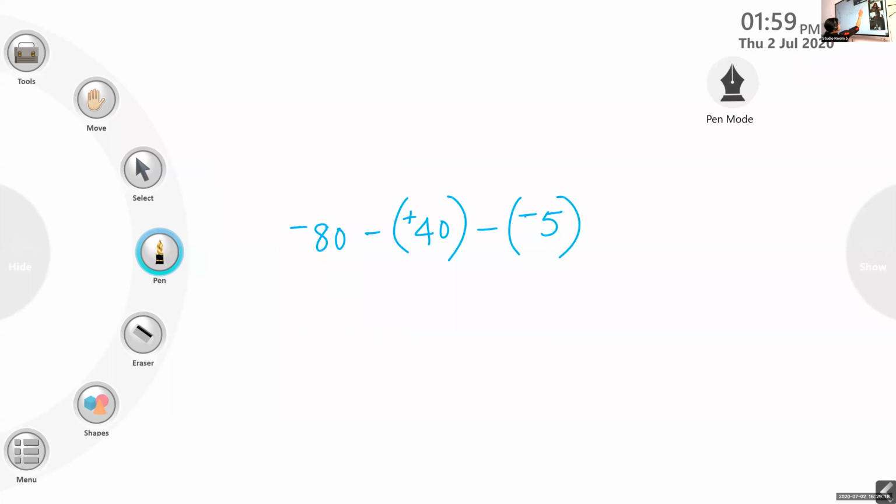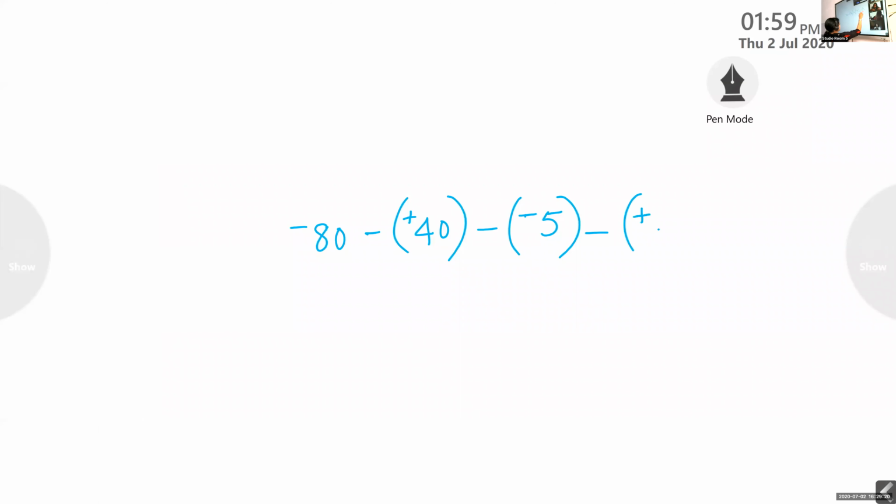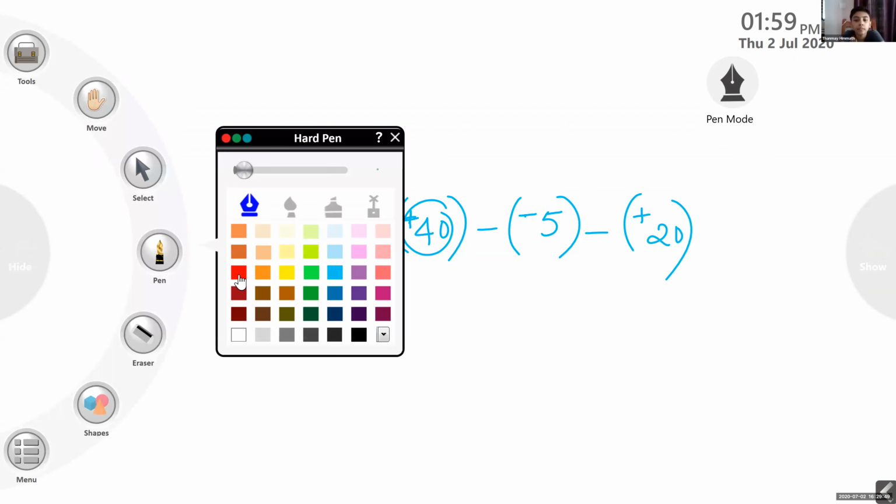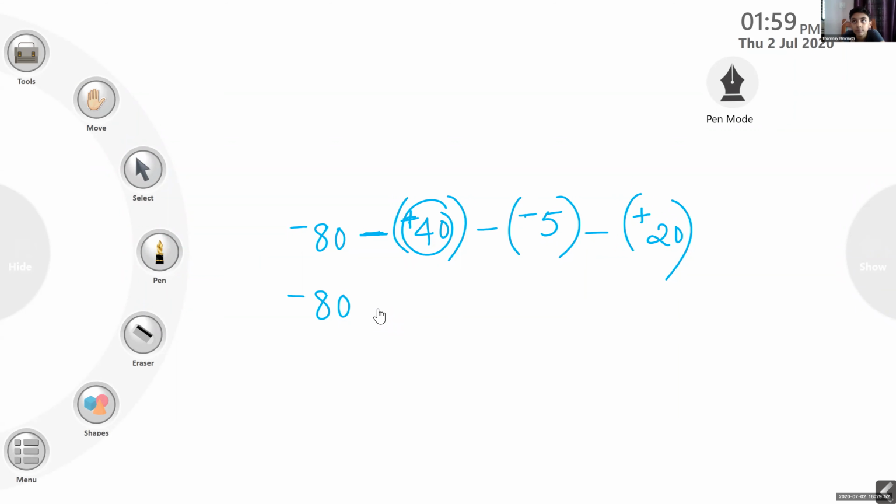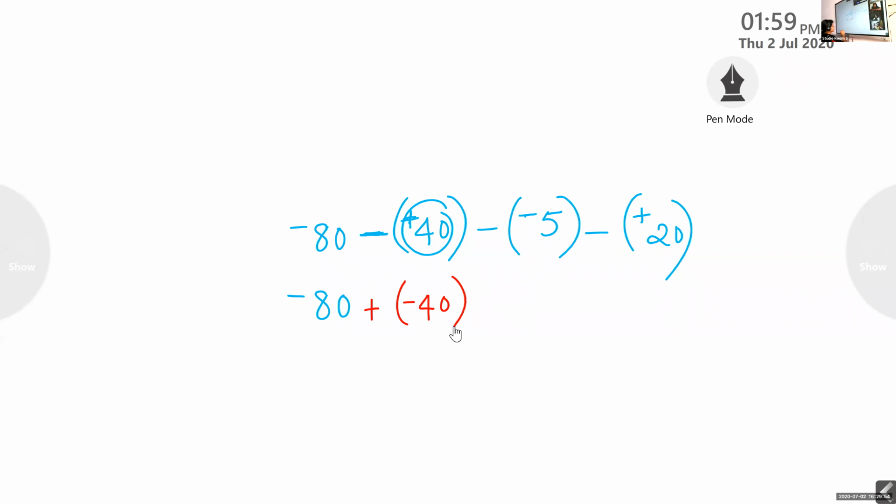Now minus positive 20. Like this when it comes, what will you do? See, this problem, anyway, we have to make it into an addition problem. So, negative 80 minus plus. This is actually subtraction, minus is there. So what is the rule? Change the sign and add. So plus negative 40. We'll write like that. Clear?